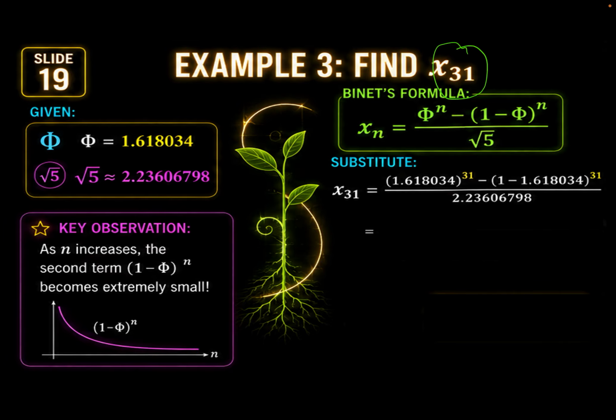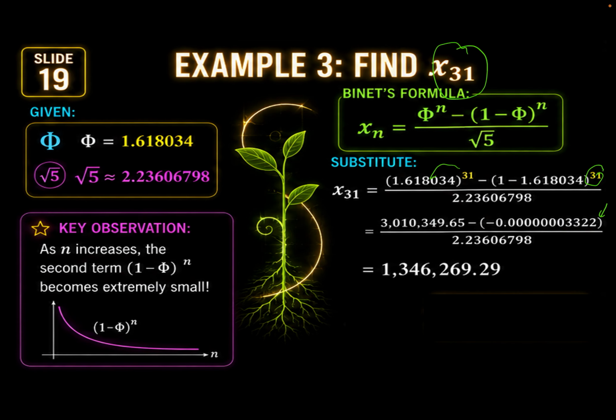Okay? Then, erase ko na po yung itong part na to. As you can see, medyo malaki na yung version niya. Then, minus negative or 1 minus this golden ratio, mas maraming zero kasi naka-raise na sa 31 yan. Di ba? And then, divided by square root of 5. Tapos, ganun din. Add mo lang ulit to kasi parehas negative. So, plus.